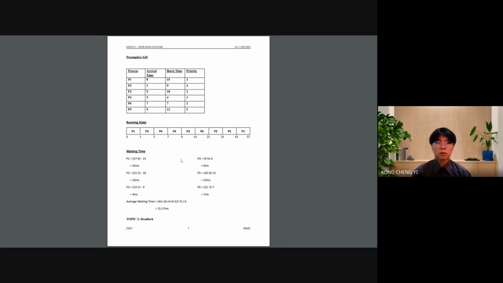After you calculate all the waiting times, you need to calculate the average waiting time, which is you total up all the waiting times and divide by the number of processes. How many processes do you have? 6. So divided by 6, the total divided by 6 will equal 15.17 milliseconds. That's it. Thank you, everyone.